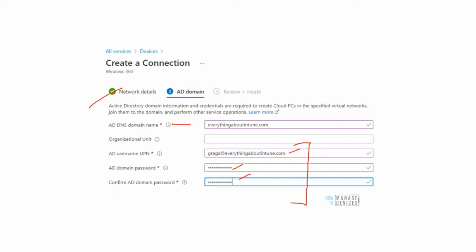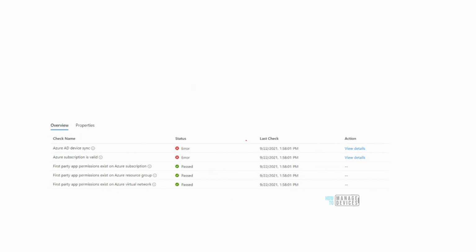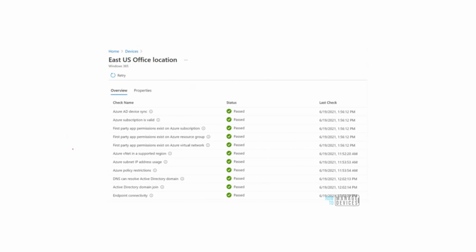It's going to check all those, and then it's going to tell you whether the checks failed or passed. If the checks failed for any reason, this is a hyperlink. You can click on that and it will tell you why it failed. Like in this case, my subscription was not valid, or Azure AD device sync is not created, or something like that. If everything goes well, then you will see everything has passed, right? And you can see all the things that the watchdog service has checked over here.